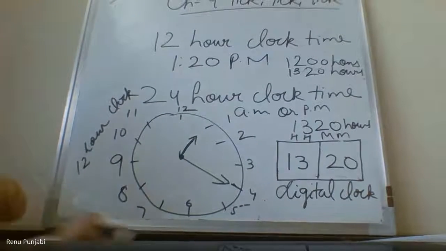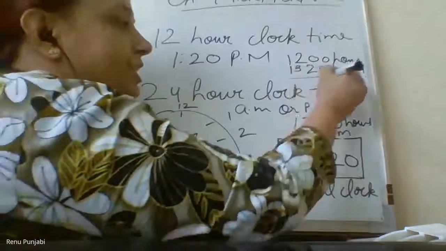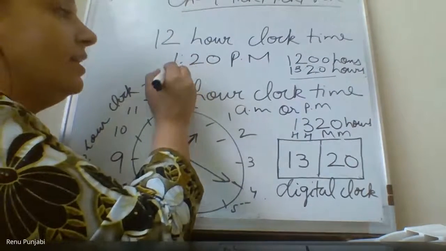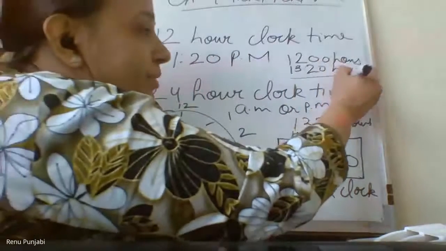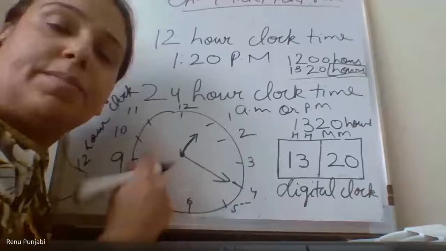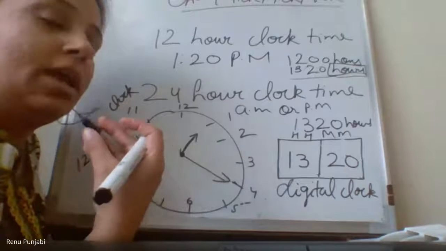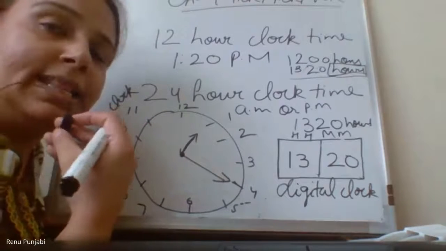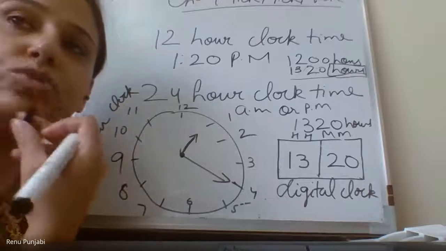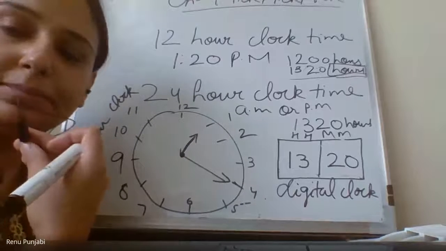Now, please remember that the 24-hour time always has four digits in the hours, and the hours should be mentioned in the 24-hour time, while AM and PM are used in the 12-hour clock time. Now please write in the chat box at which places you see this 24-hour clock time.